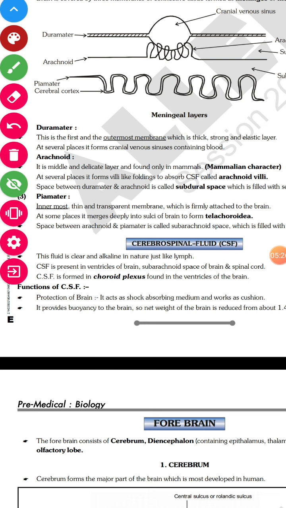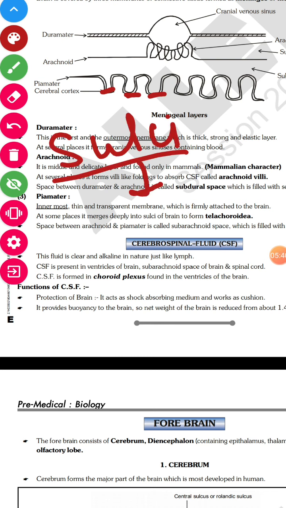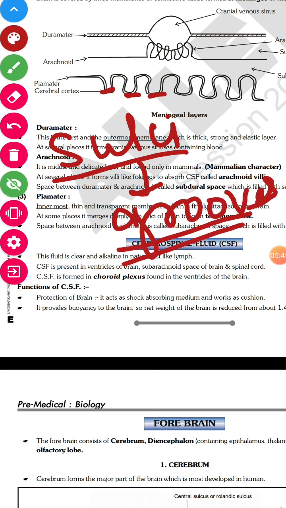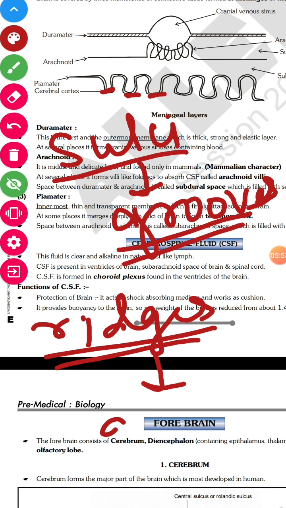At some places it merges deeply into the sulci of the brain. What are sulci of the brain? We are talking about grooves. We know that the brain's cerebral cortex has grooves and ridges, right? Ridges are called gyri, and sulci are the grooves.